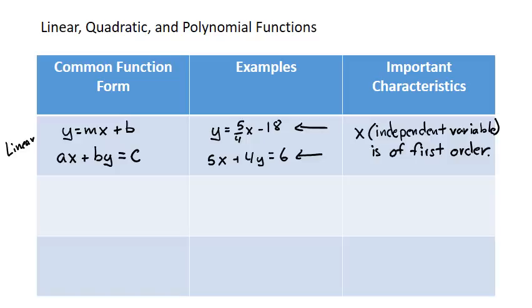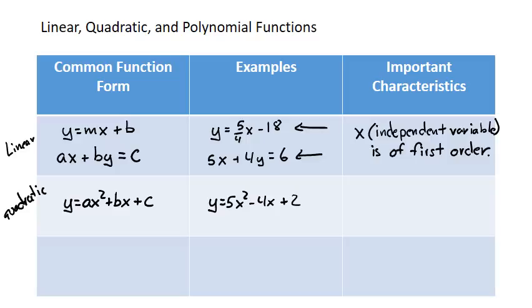Now, compare and contrast that with quadratic. The form of a quadratic that you're used to is y equals ax squared plus bx plus c. And an example of this might be y equals 5x squared minus 4x plus 2. You've worked with these before in Algebra 1.